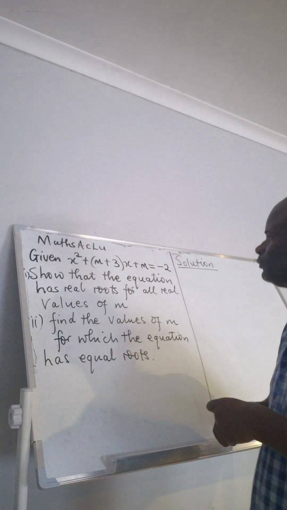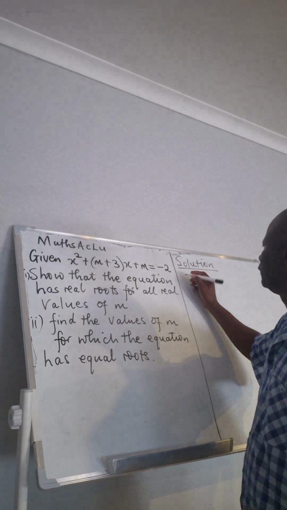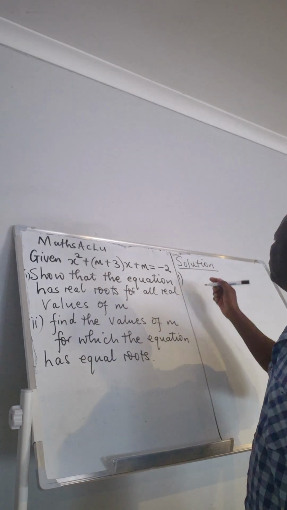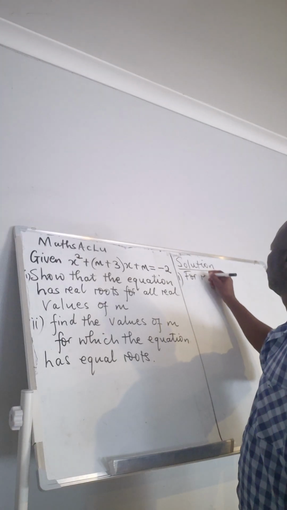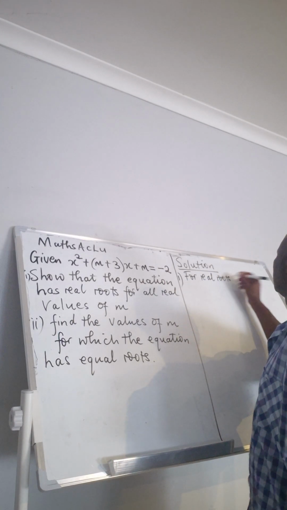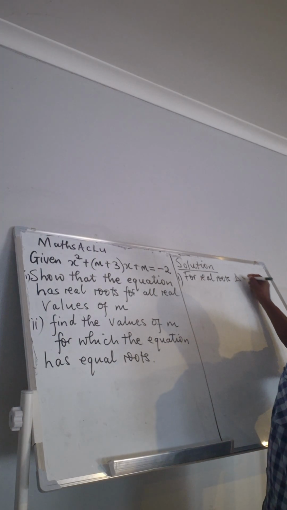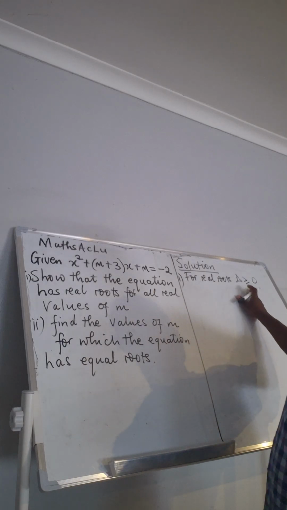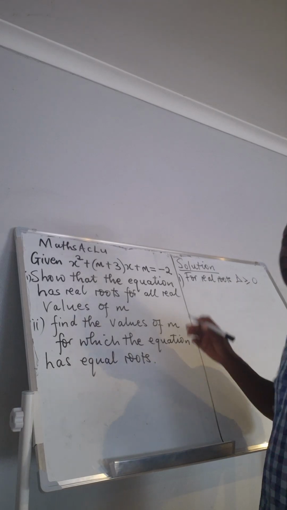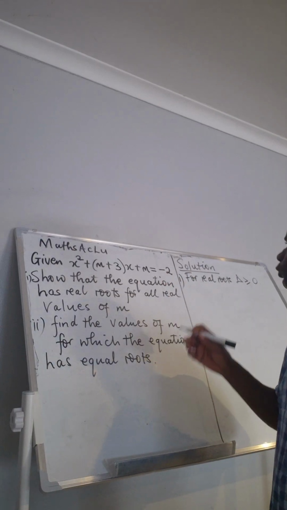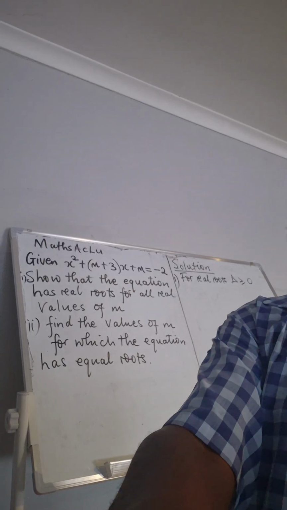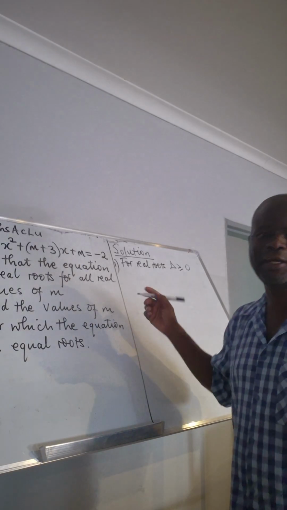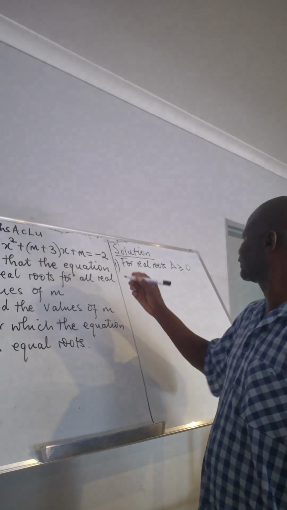Now what we have to do, solution 1. We want to show that it has real roots for all values of m. For real roots, your discriminant must be greater or equal to 0. So in this case, you have to rearrange that equation in the standard form, and the standard form, we know it's ax squared plus bx plus c. So let us rearrange it.